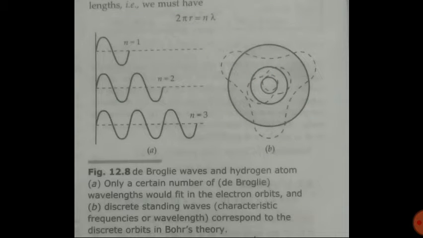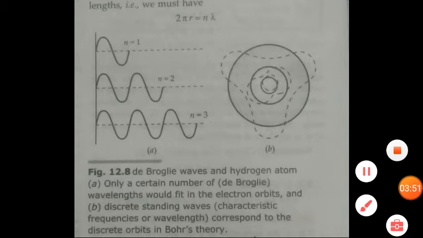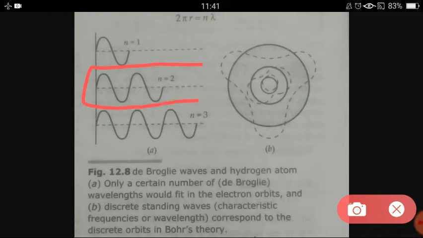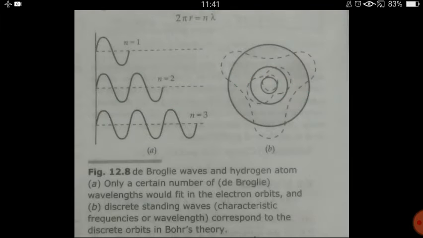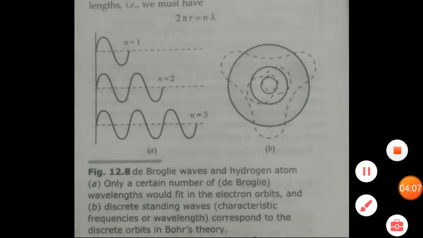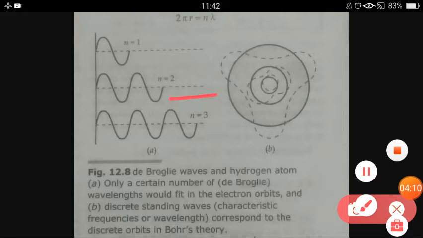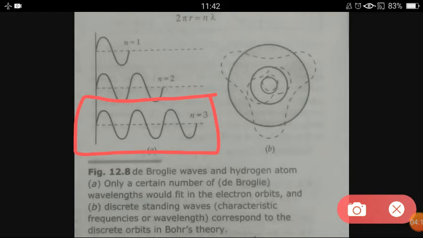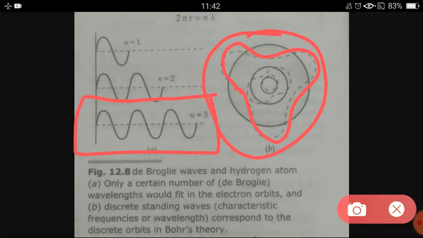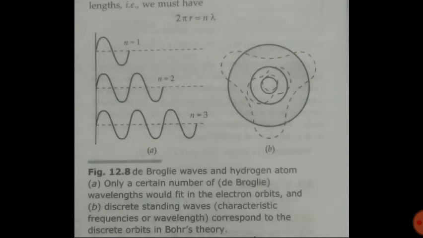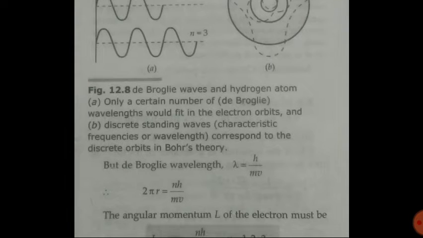If the orbit is 2 lambda, when the number of wavelength is 2, we have this path, this figure-8 type figure. And if the number of wavelength is 3, you can see the outermost dashed line. So like that, different wavelengths are represented in this diagram.